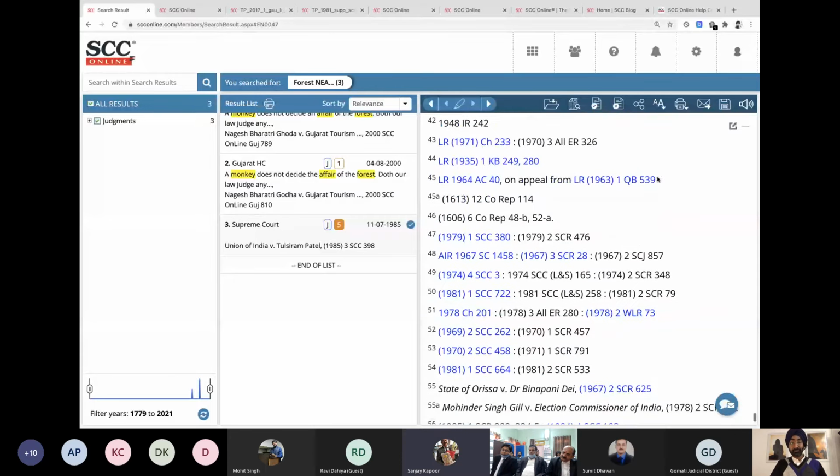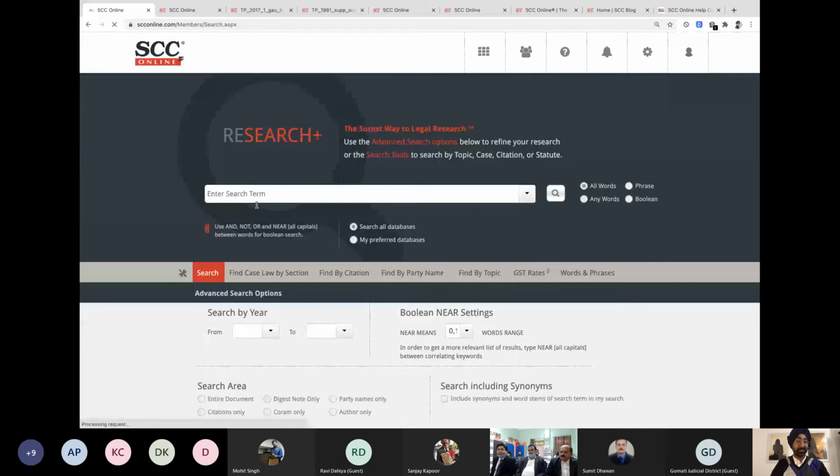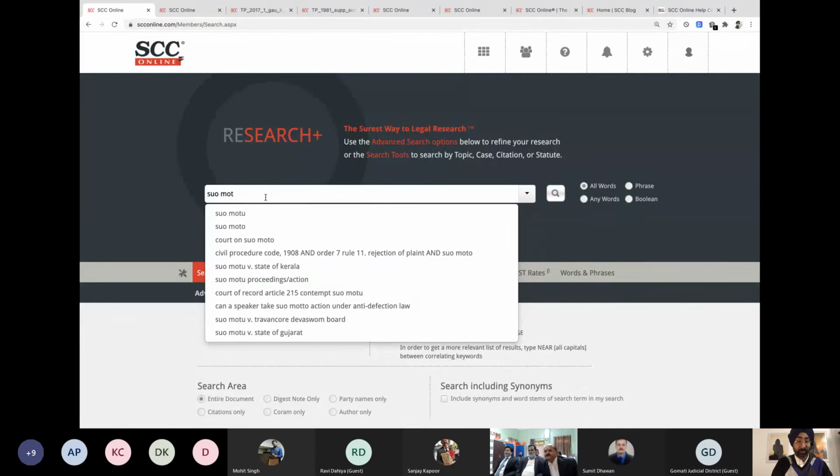Can we search Latin maxims also here? Yes, Latin maxims can be searched. I'll give you one example, suo motu. Suo motu has two ways we can write it. I think someone had asked this question long back, and that's why I remember, because one is suo motu and the other spelling is suo moto. There's another spelling.